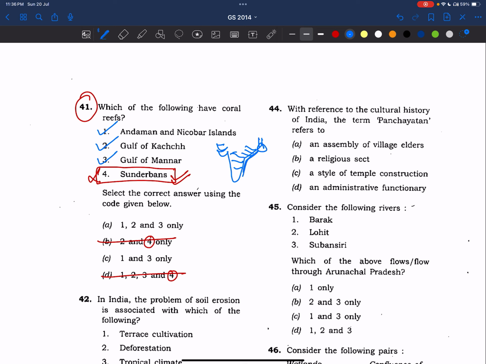So almost in this area, we will not find coral reefs. And yes, on this side, here we find the coral reefs, up to here, Gulf of Mannar. This is Gulf of Mannar. Okay. So on the western side, we find coral reefs. Okay. You please remember this. Right. So answer is 1, 2, and 3.